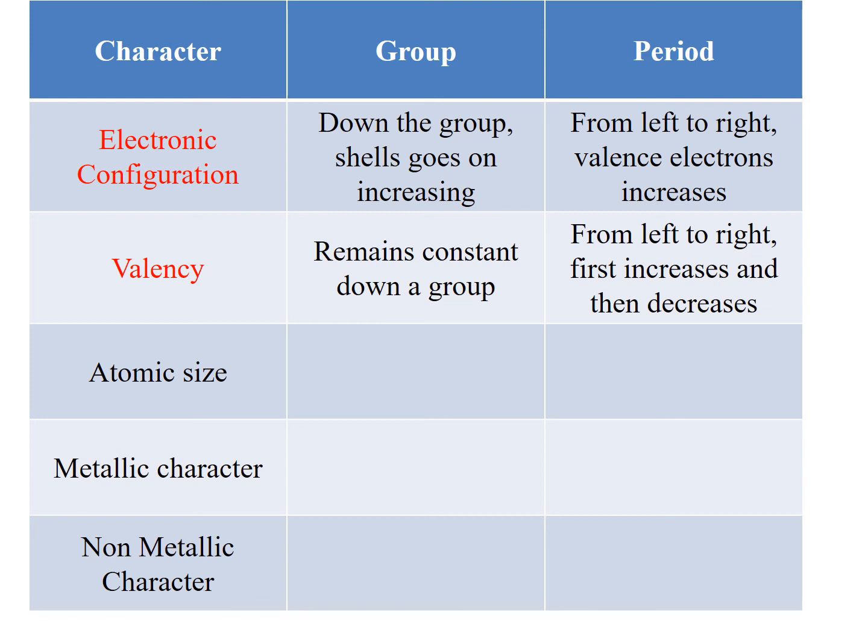In the next class we'll be discussing the remaining three characters and see how they vary in the group and the period, and what information we can get from the elements' arrangement in the modern periodic table.